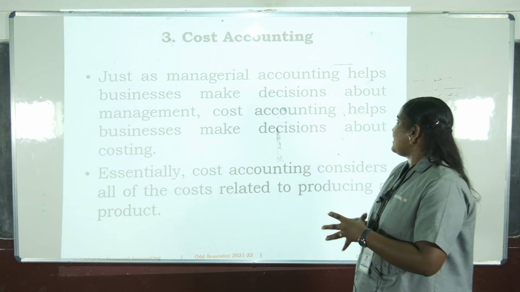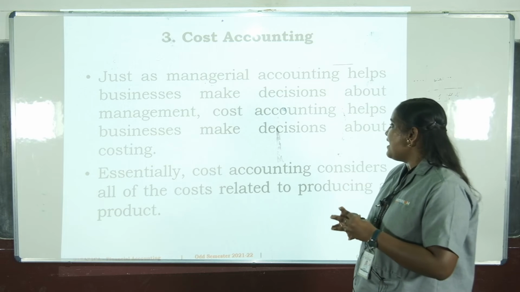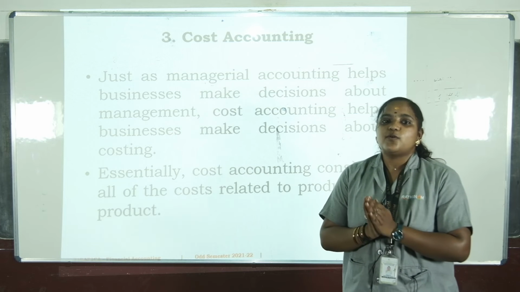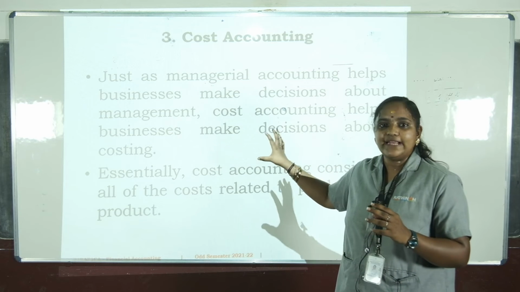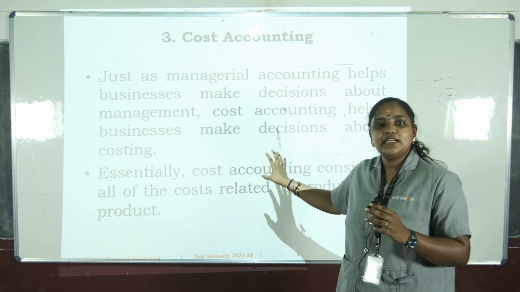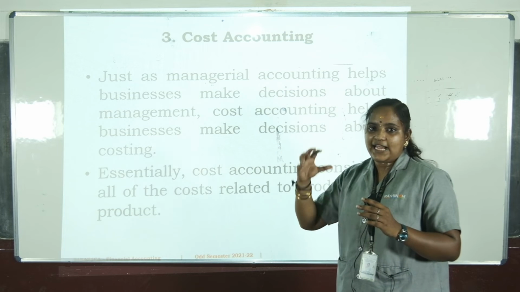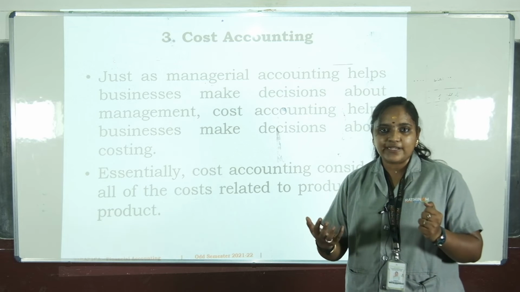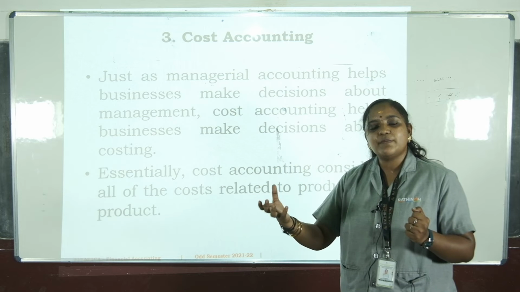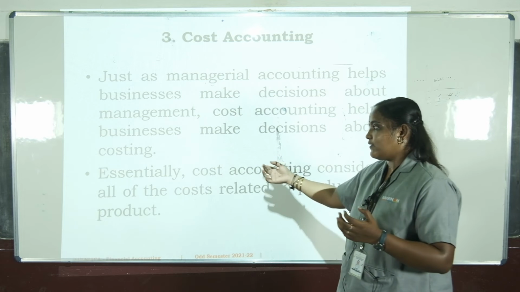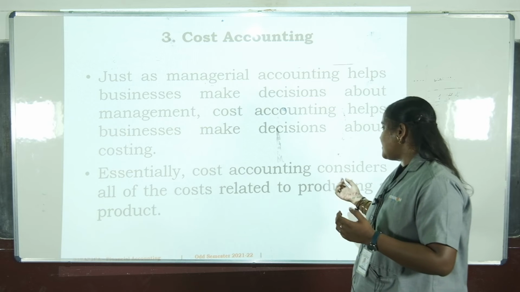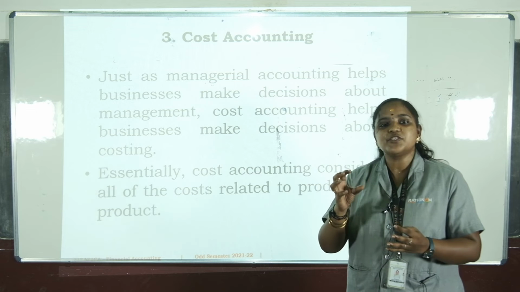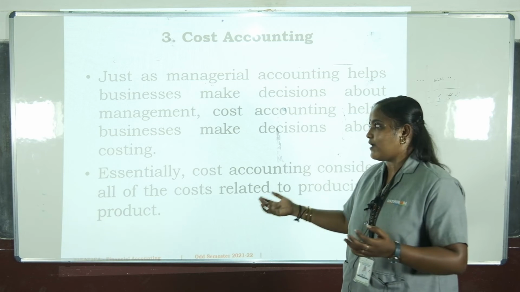And the last one is cost accounting. Just as managerial accounting helps businesses make decisions about management, cost accounting helps businesses make decisions about costing. This cost accounting is helpful for industries to calculate the cost. For example, if one person purchases raw materials from another person, how much raw material has been purchased, that cost will be calculated under cost accounting. Essentially, cost accounting considers all the costs related to producing the product. For a particular product, how much cost is going to be incurred. So that is known as cost accounting.